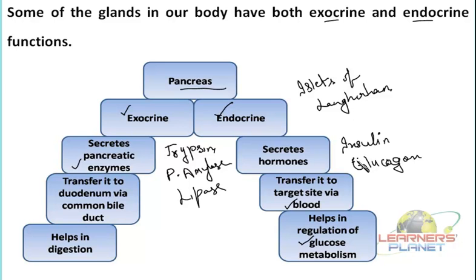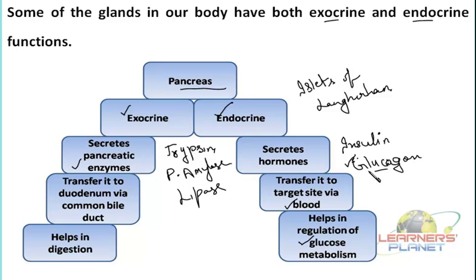Now when there is a high amount of glucose in our body, what will happen? Insulin is secreted by these islets of Langerhans, and if the level of glucose is low, then what will happen? Glucagon is secreted out, and it will accelerate, or increase the rate of, the reverse reaction.